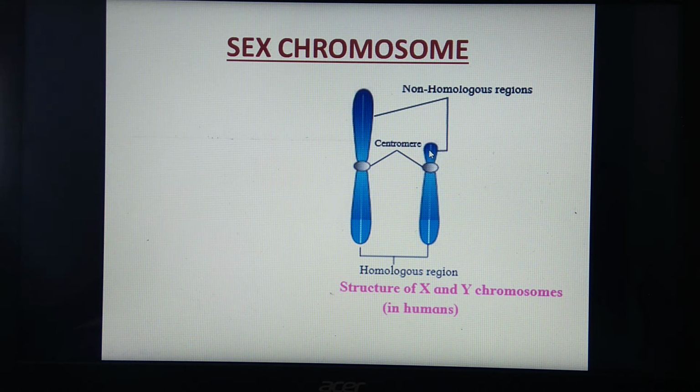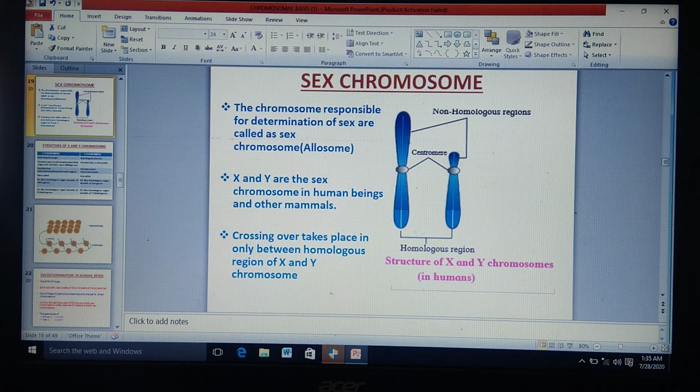And inheritance of genes present on the non-homologous region of the Y chromosome is called Y-linked inheritance. We have to study in detail about sex linkage, sex-linked inheritance.